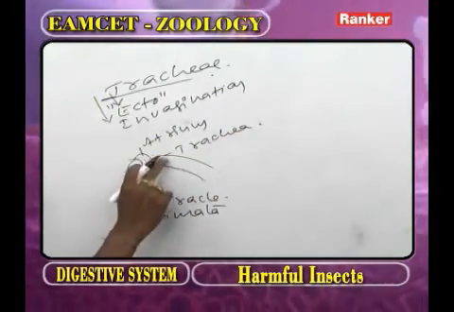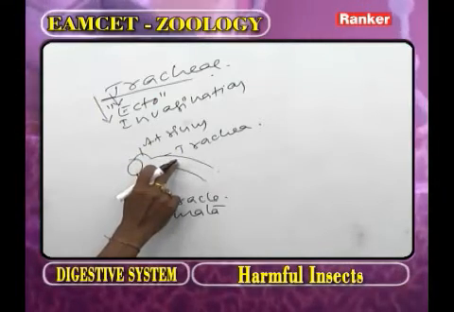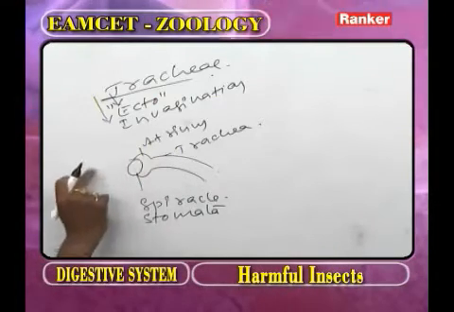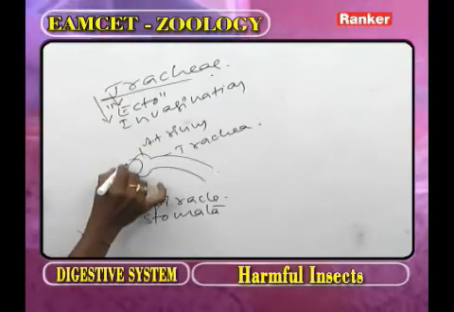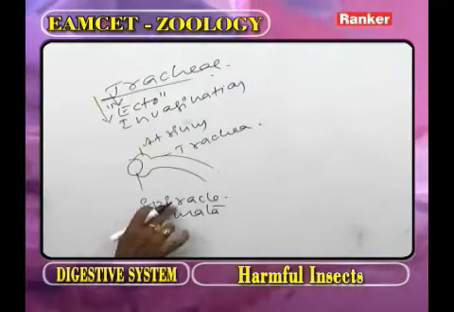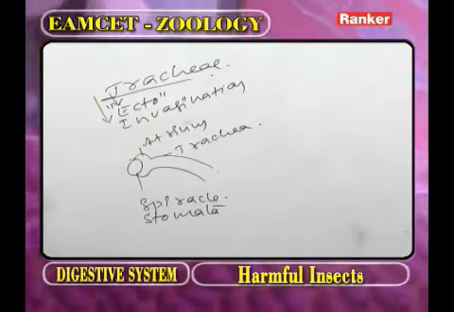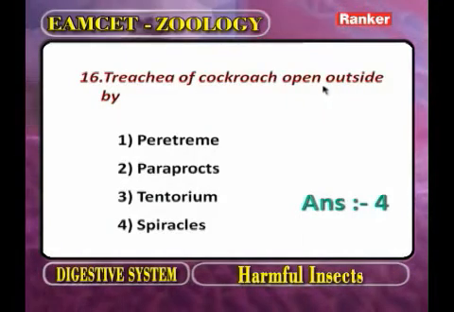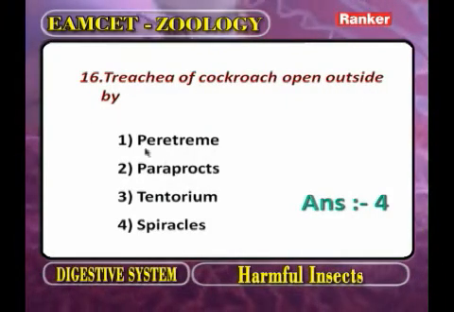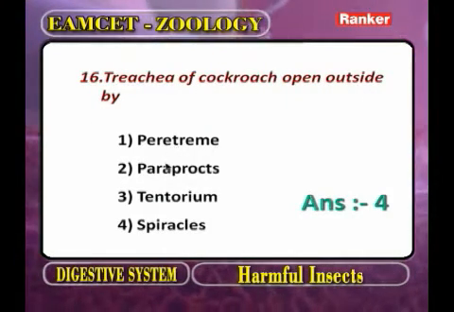The trachea open on the body surface with the help of the spiracles. Now what is the question? The trachea of cockroach open outside by, one is peritracheum. Now we are getting a doubt.